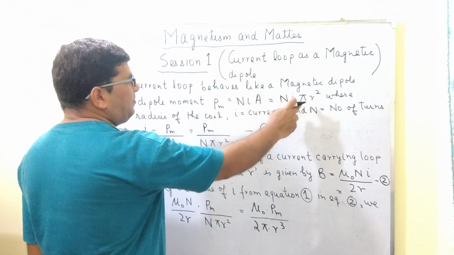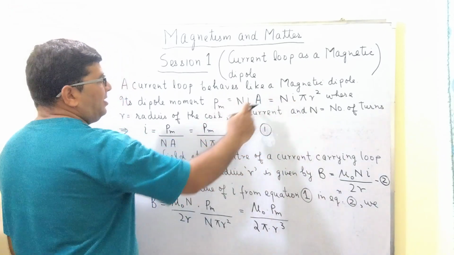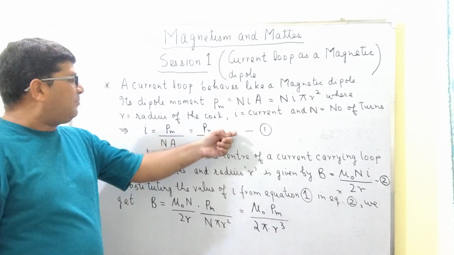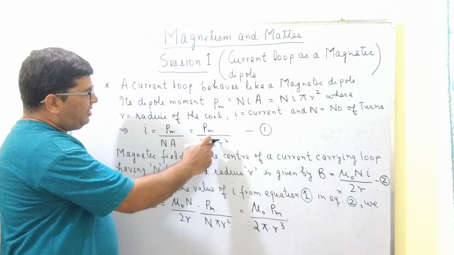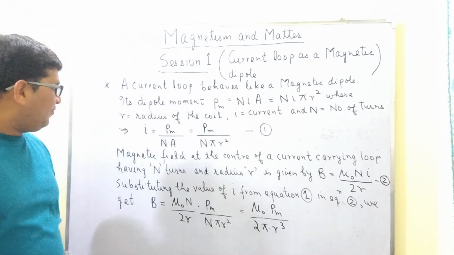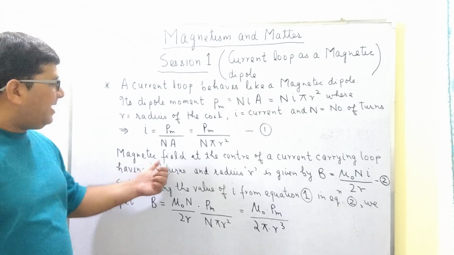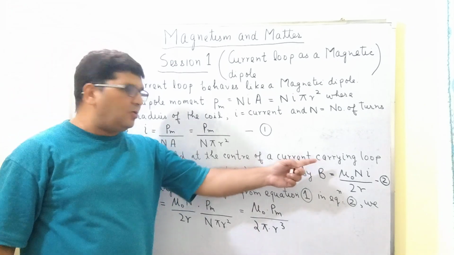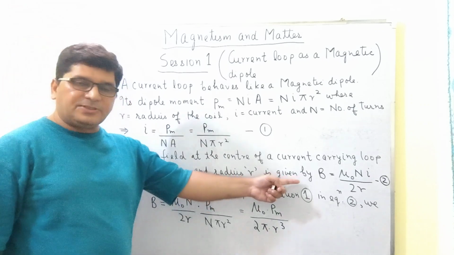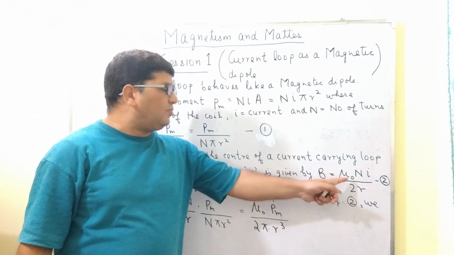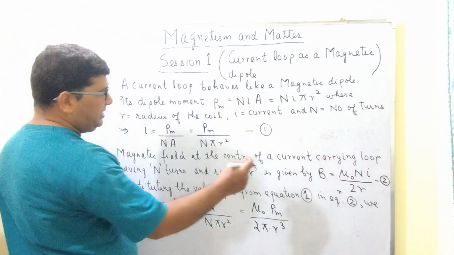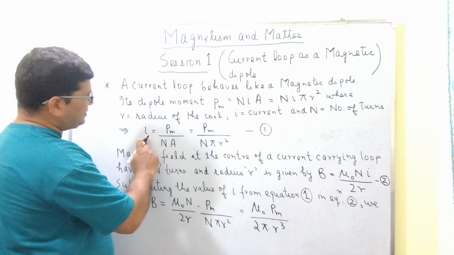So this formula, the dipole moment Pm equal to NIA, can be written as N I pi r square, and from this equation I have written the value of the current in terms of the dipole moment. So I is equal to Pm divided by N pi r square, where N is the number of turns in this current loop. Now we also know that the magnetic field at the center of a current carrying loop having N turns and radius r is given by this formula, B is equal to mu naught N I divided by 2r.